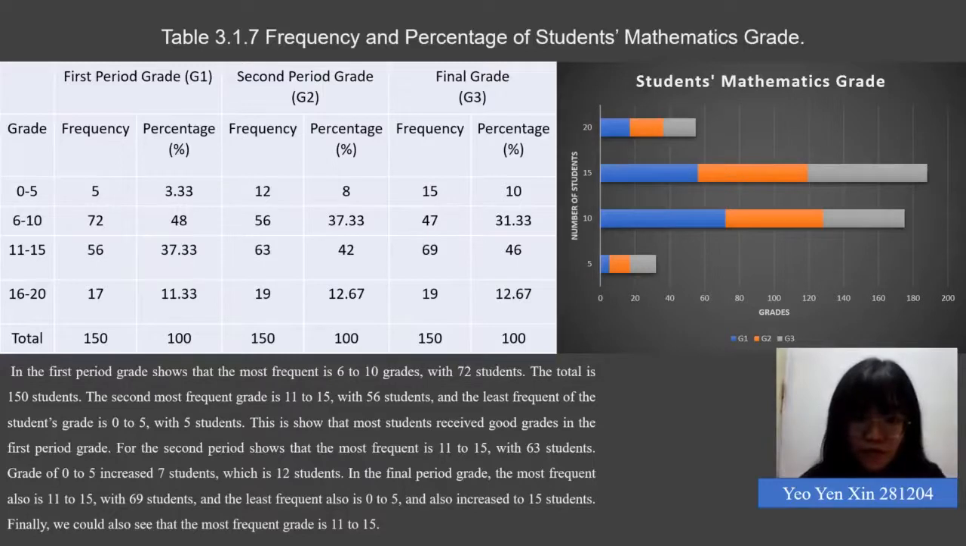For the second period, the most frequent is 11 to 15, with 63 students. Grade 0 to 5 increased by 7 students, which is 12 students. In the final period grade, the most frequent is also 11 to 15, with 69 students, and the least frequent is 0 to 5, which also increased to 50 students. Finally, we could also see that the most frequent grade is 11 to 15.